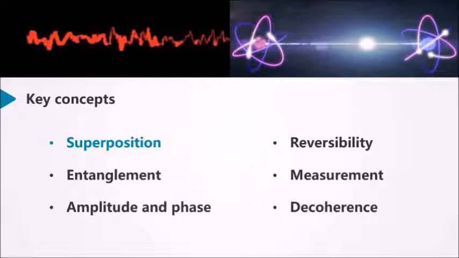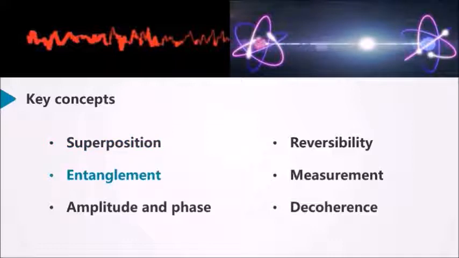Let's go through some of the key concepts of quantum computers. These quantum computers have 6 common key concepts: superposition, entanglement, amplitude and phase, reversibility, measurement, and decoherence. Superposition is a superposed state of zeros and ones, where we consider the physics here. Entanglement is when the zeros and ones cannot be separately defined; it is merely impossible to define them independently.